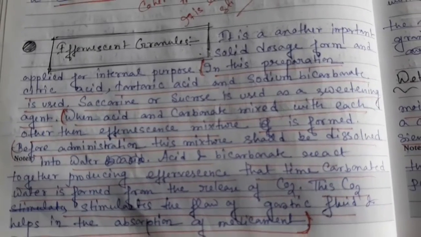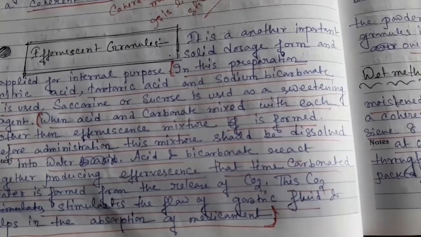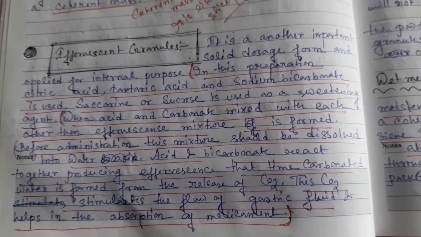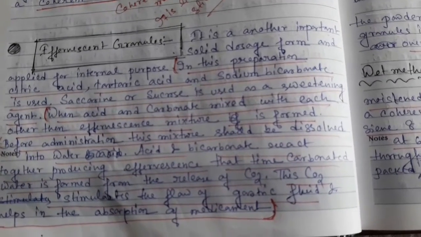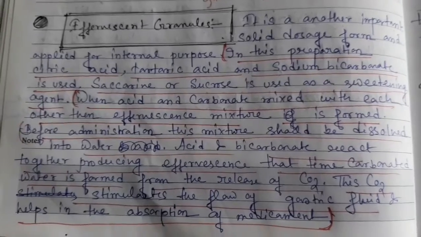This carbon dioxide stimulates the flow of gastric fluid and helps the absorption of medicaments. Gastric fluid means hydrochloric acid, HCl, which is released all the time from our stomach.